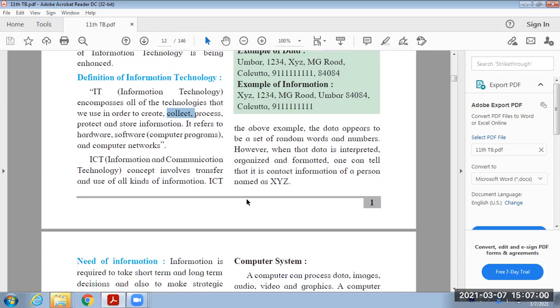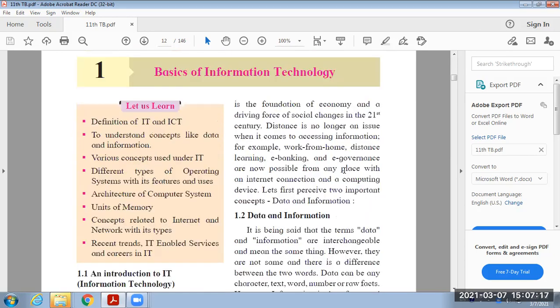The next term is ICT. ICT stands for Information and Communication Technology. It transfers all types of information from one aspect to another aspect.